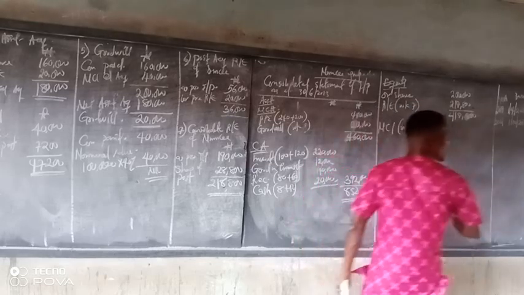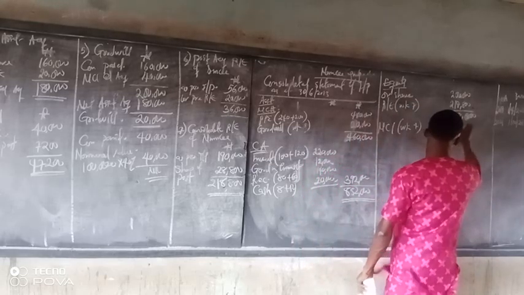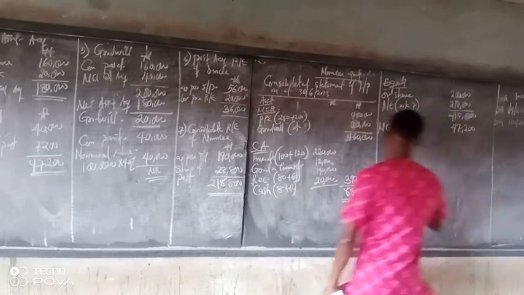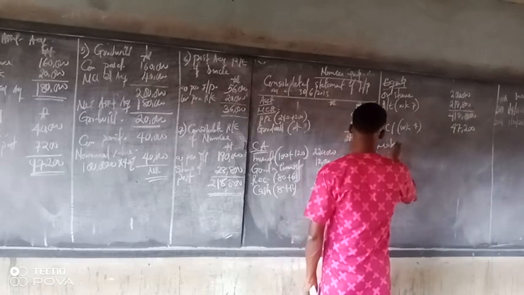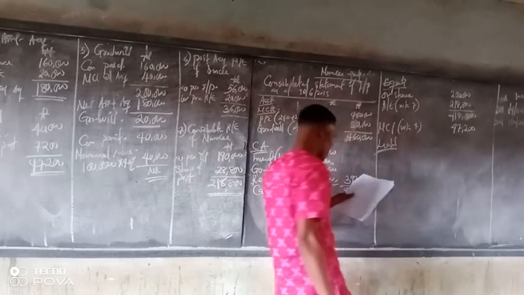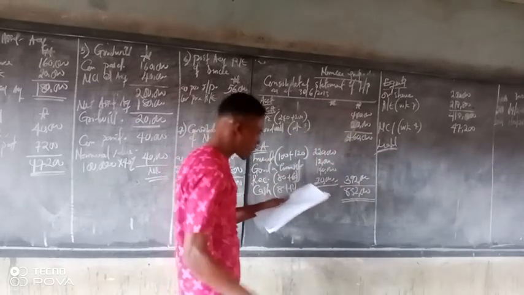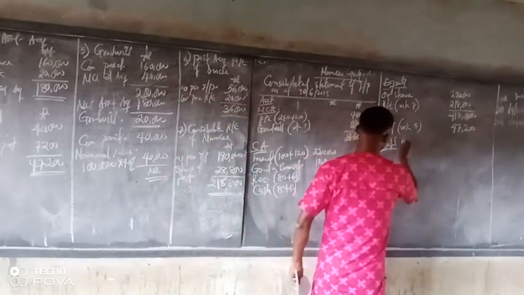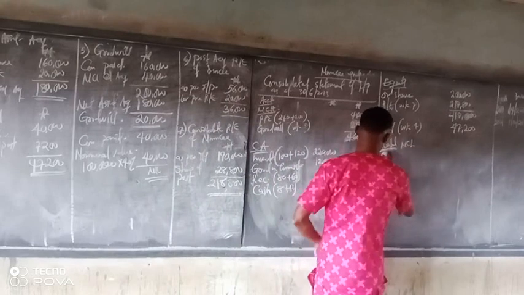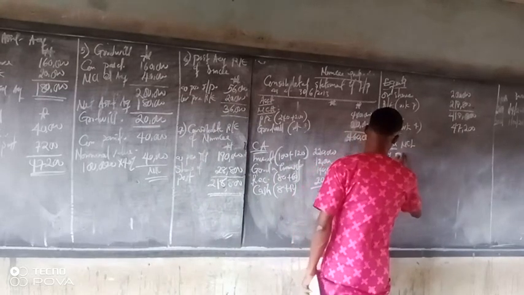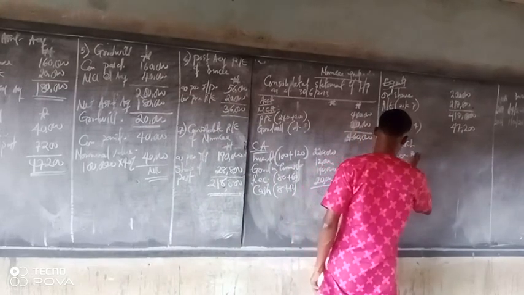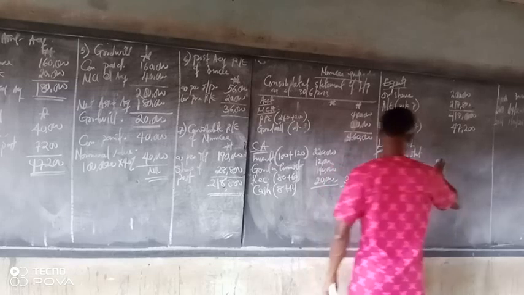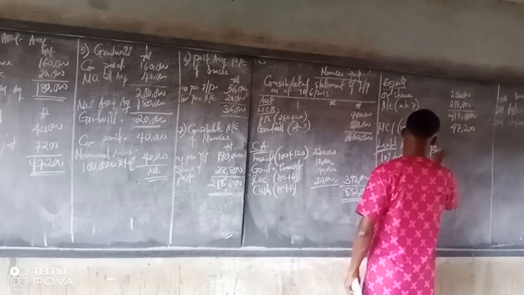How much? 47,200. Then we have the liability side. We have non-current liability. We have 10% loan stock. That was for the parent alone, right? Yes. 150,000.